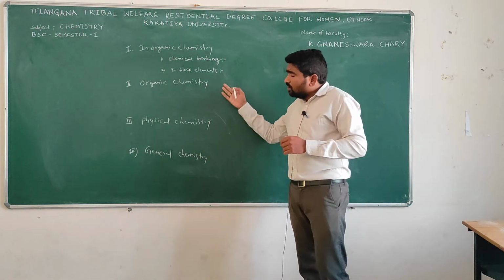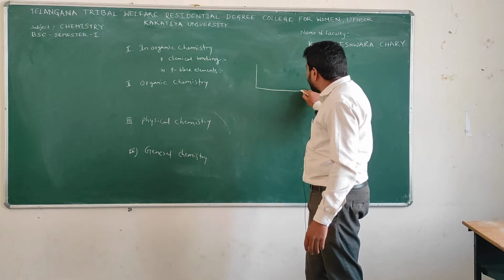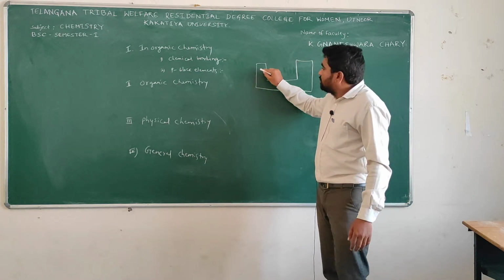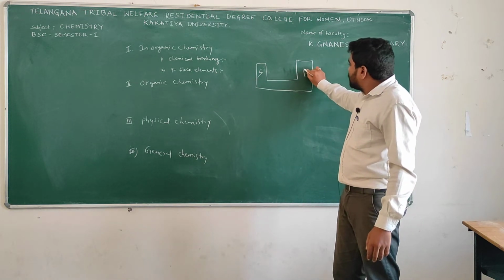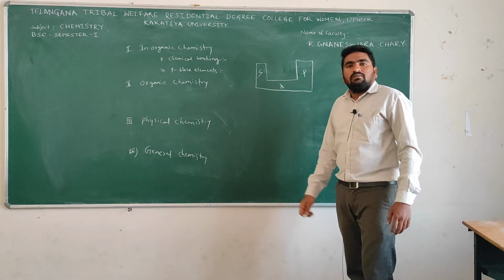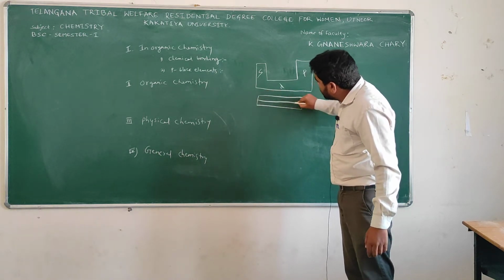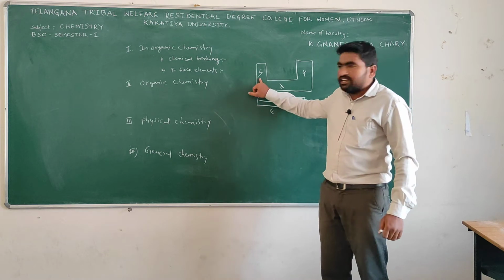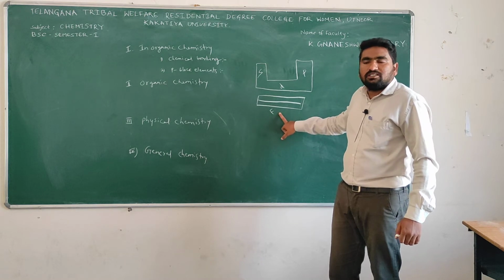First of all, what are the p block elements? In the periodic table, s block elements are located at the left side, p block elements are located at the right side, d block elements are located in the middle portion, and f block elements are located at the bottom position of the periodic table, isn't it?